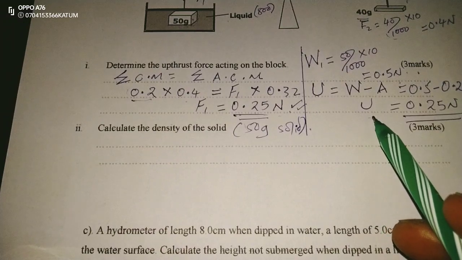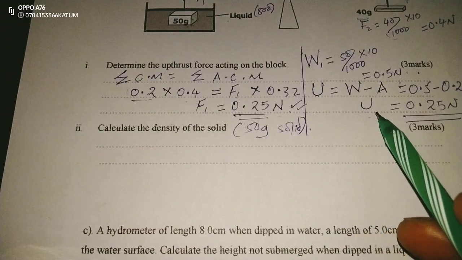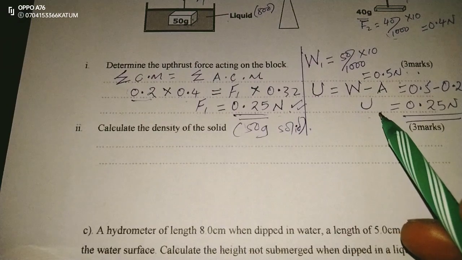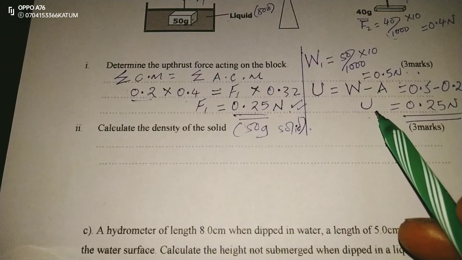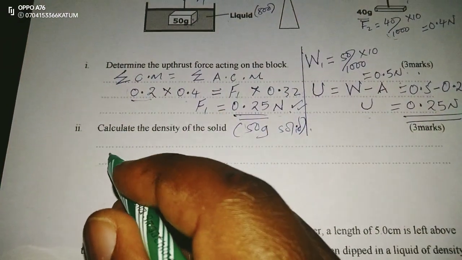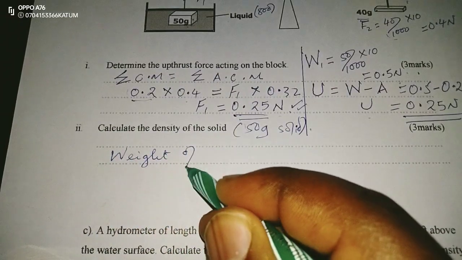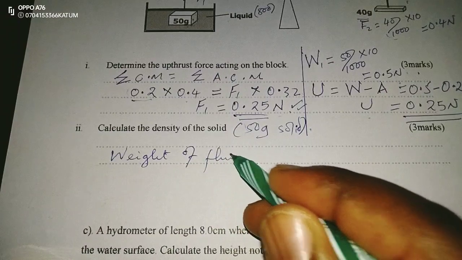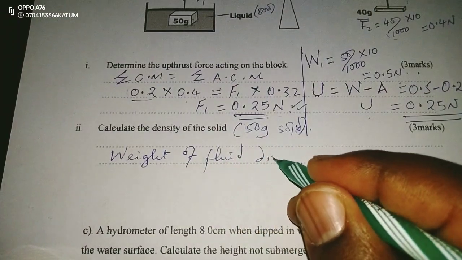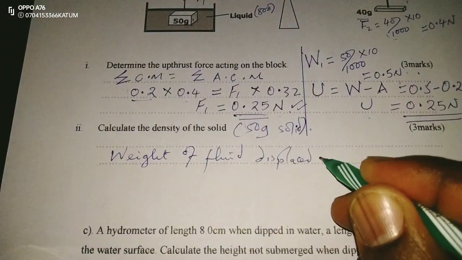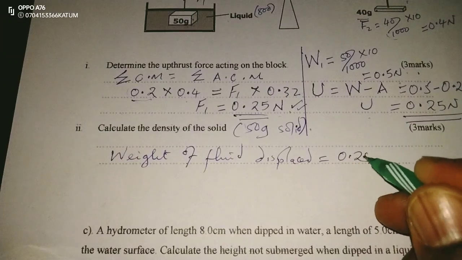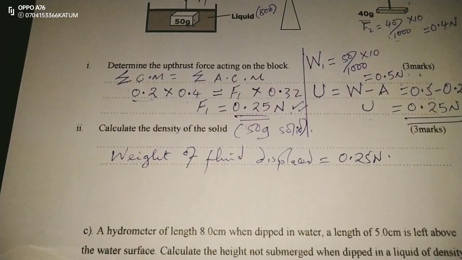When a body is fully or partially immersed in a fluid, it experiences an upthrust equal to the weight of the fluid displaced. So weight of fluid displaced equals 0.25 newtons.